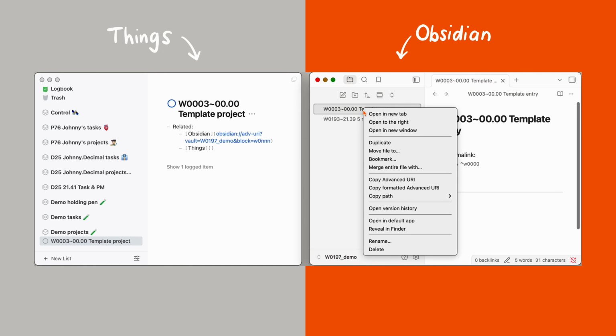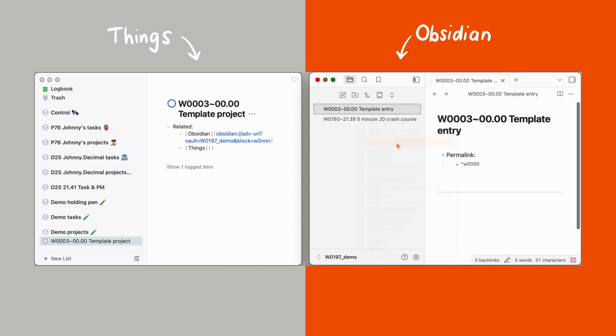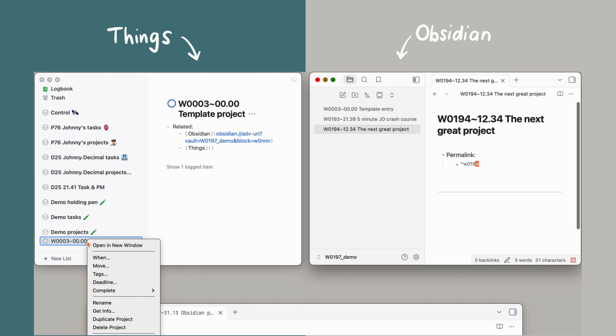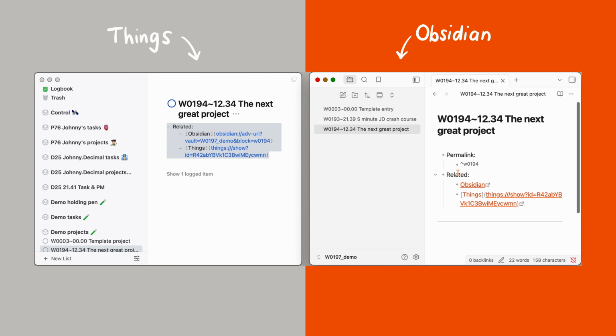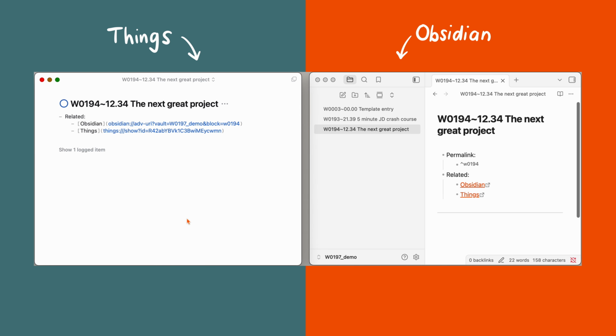Because here's what I actually do when I create a new project. I right click and duplicate my template, I rename it, and I update the permalink number. It takes about 4 seconds, and now I've got this link ready to go. Then over in Things, I've got a template project. I right click that, duplicate, and just update these last few numbers in the link to match. Don't bother typing the project name into Things. You should have copied that out of Obsidian and just paste it in here. And now grab the link to this project, paste it in here, copy the whole block, and paste it over to Obsidian. And you can see how that actually takes about 20 seconds once you've got it all set up.